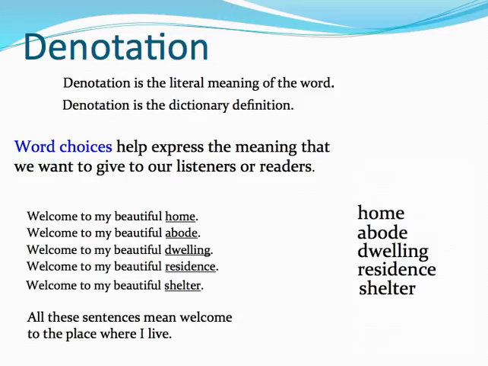The word residence gives the message of a place being cold or no feeling. The word shelter implies a place to live that provides cover. So we have to think of our words as we speak and as we write to make sure that the word choice implies the meaning we want our readers and listeners to receive.